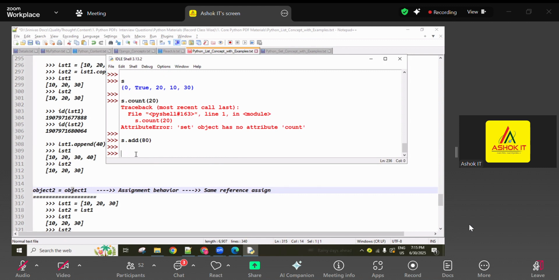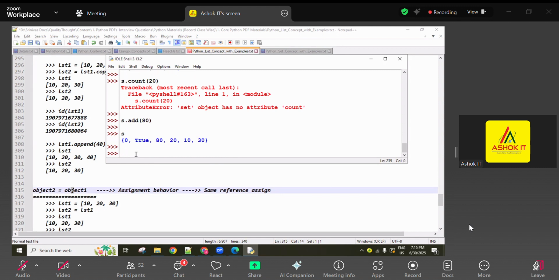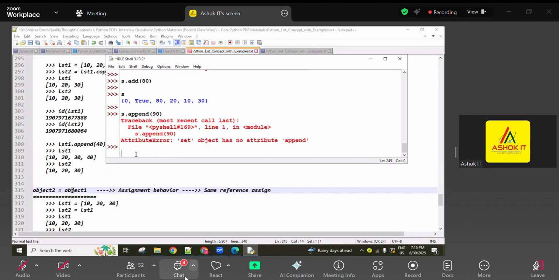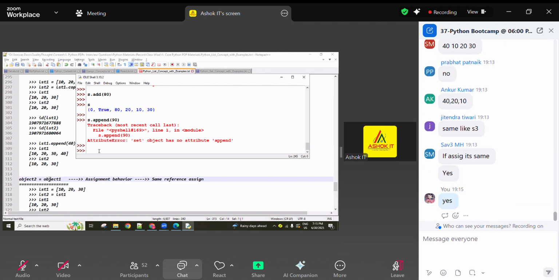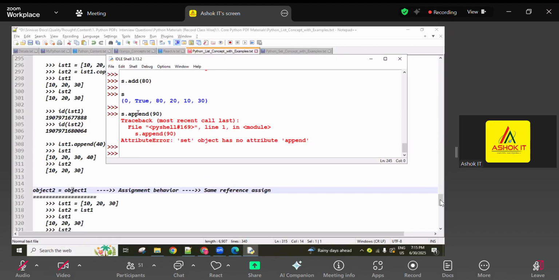For example, if we want to add an element into this set, we use the add method, which supports sets, so it works. But if I try to add 90 into this set using the append method, append works for a list, not for a set. In that situation you get an attribute error. Is that clear, everyone? You will see this attribute error many times. When it comes, you have to realize immediately that this method does not support this concept.